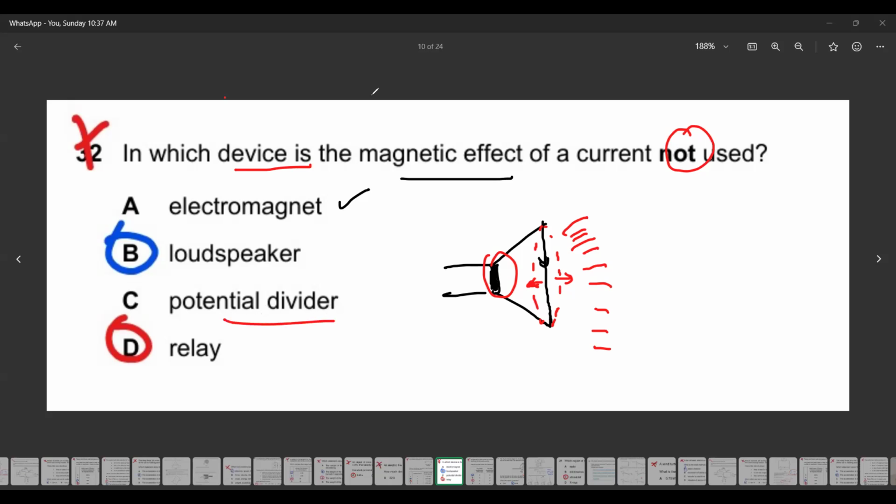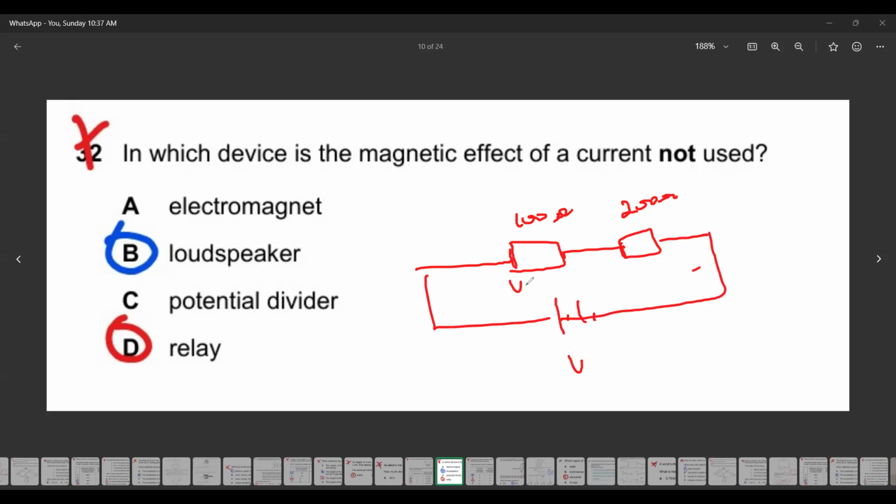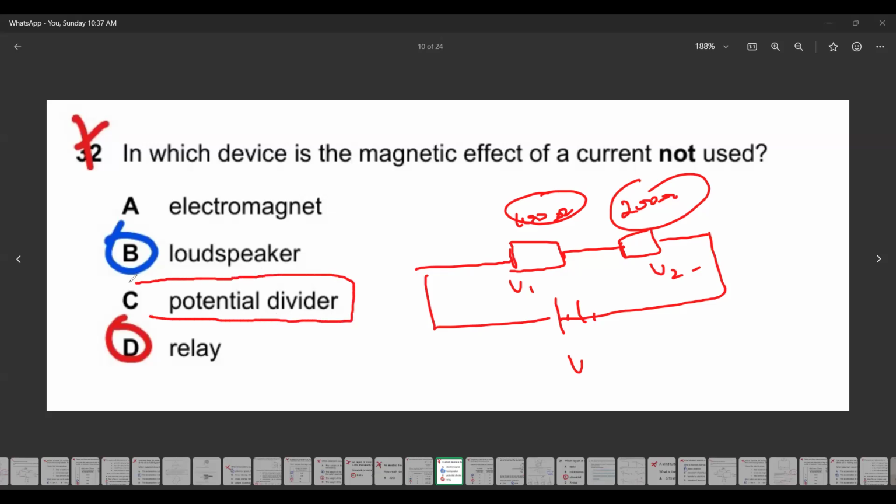A potential divider. A potential divider is a series circuit. When we divide the voltage between two components, depending on their resistance, that is called a potential divider. If I have a 100 ohm resistor and a 200 ohm resistor and I connect them with the supply, the voltage will divide between them. This does not use the effect of the current. This uses the effect of the resistance, because the ratio of the resistances decides the potential across each component. So D is not the right answer. C is the right answer: the potential divider circuit does not use the magnetic effect of the current.